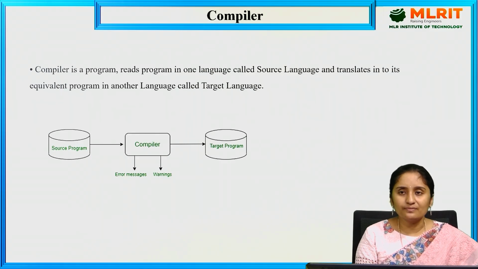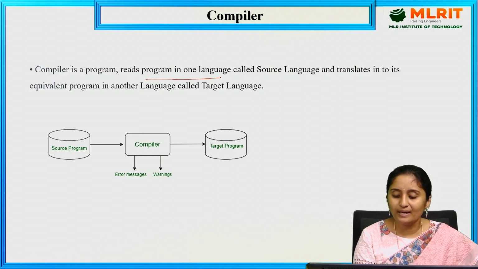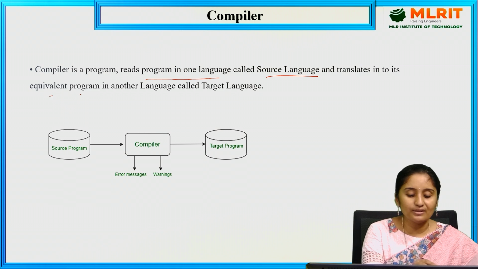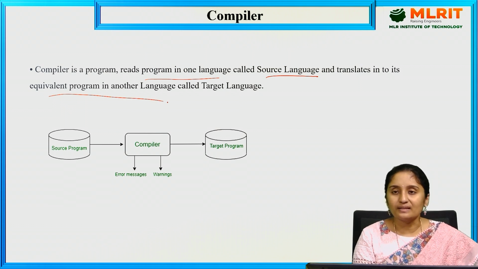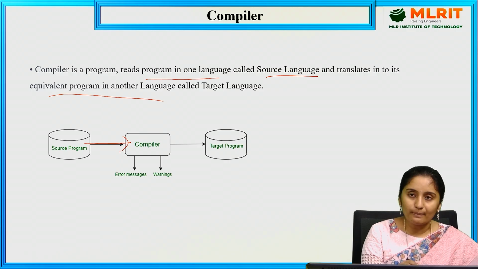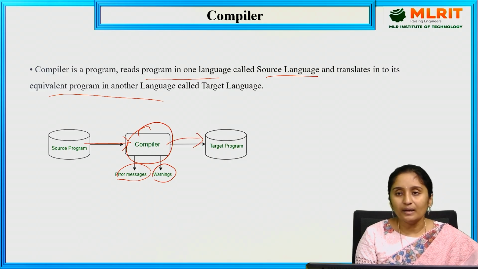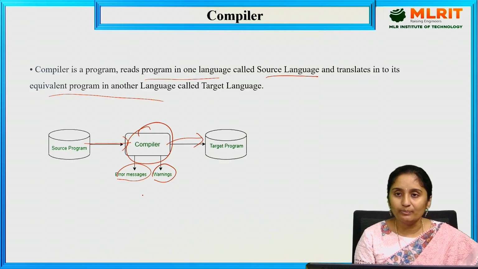So here the first one is the compiler. A compiler is nothing but a program that reads a program in one language, called the source language, and translates it into another language, that is nothing but the target language, which I have discussed now. The source program is given to the compiler. The compiler compiles the program. When the compiler compiles the program, if any error messages or warnings are there, it rectifies those. Then only it generates the target program, or nothing but the object file will be generated.